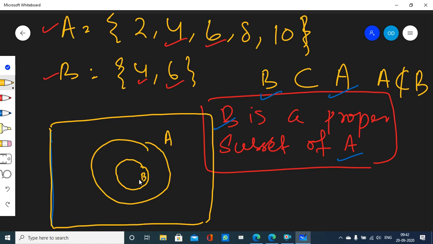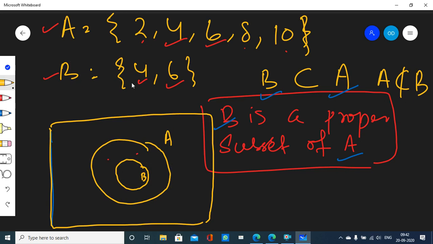So you have to draw the Venn diagram of set B inside the Venn diagram of set A entirely, and also you have to leave some space in between B and A. Why? Because A also carries some extra elements, right? 2, 8, 10. These elements are extra elements that A carries. So those elements will be here, right?